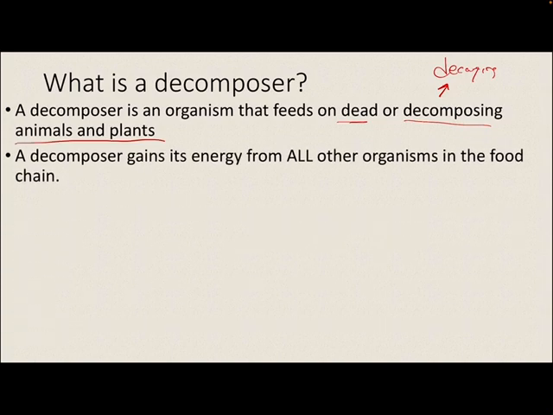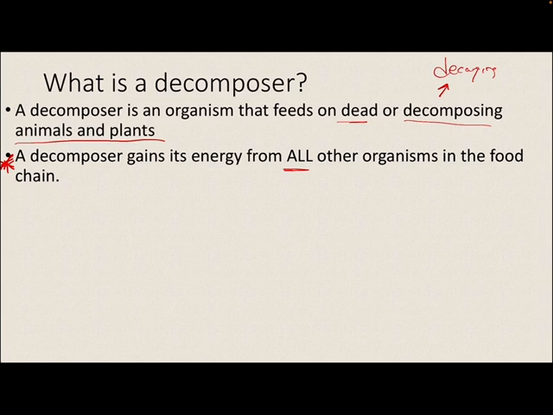Now, a decomposer gains its energy from all other organisms in the food chain. This is a very important bullet point to understand. We've just been speaking about producers and consumers. Producers get their energy only from the sun, right? Because they have to make their own energy. Consumers get their energy only from other organisms, either producers or consumers, right? But a decomposer can get their energy from every organism. Whether they are producers, consumers, themselves, they're able to get it from everywhere.